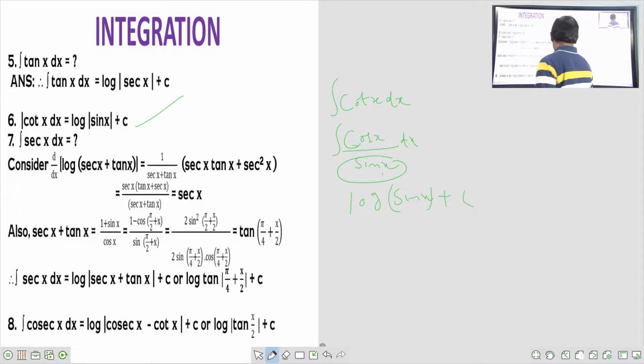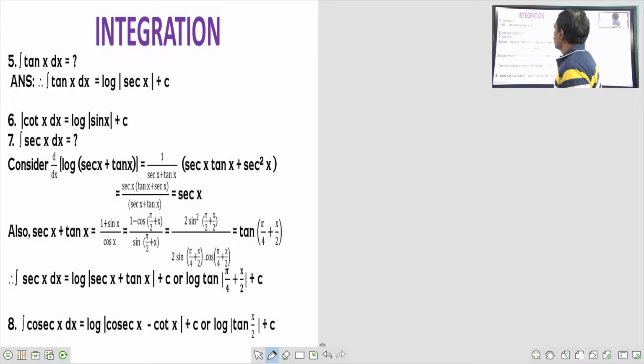So coming to the next one. Integral secant x. Integral sec x dx. Integral secant x dx. What will I do here?